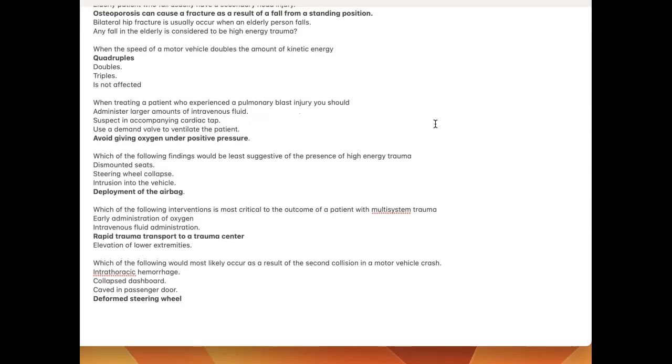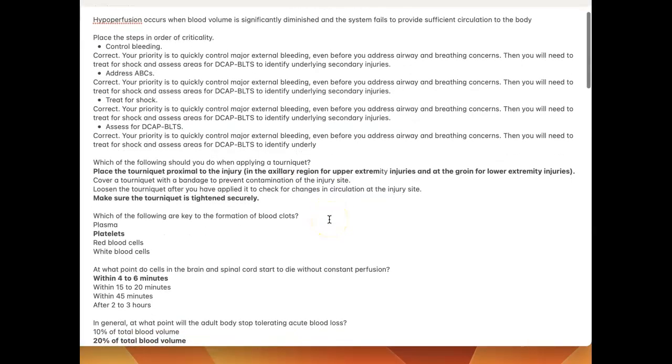Which of the following findings would be least suggestive of the presence of high energy trauma? Deployment of the airbag. Which of the following interventions is most critical to the outcome of a patient with multi-system trauma? Rapid trauma transport to a trauma center. Which of the following would most likely occur as a result of the second collision in a motor vehicle crash? Deformed steering wheel.